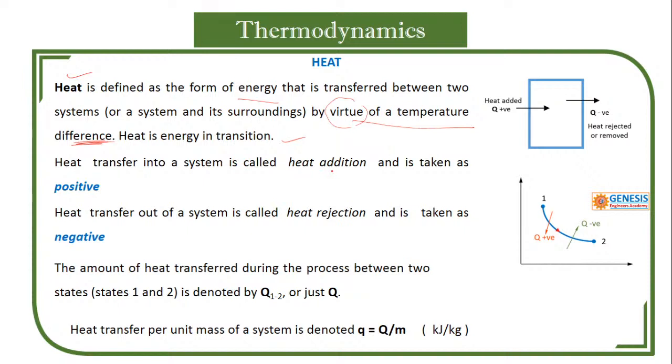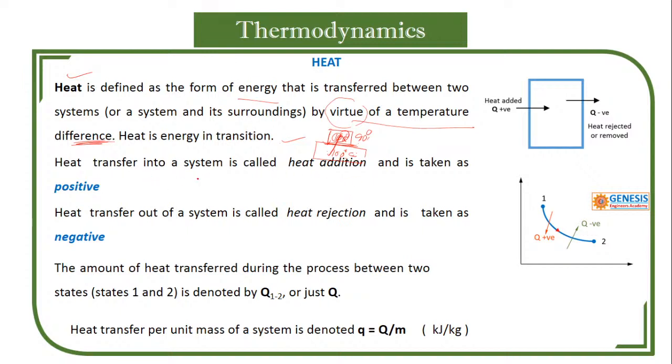This is okay. So if heat is to be transferred, consider a hot body at 100 degrees centigrade kept next to another hot body which is also at 100 degrees centigrade. You can expect that there is no flow of heat because the temperature difference is 0. If the other body is at 90, then the temperature difference is 10, and heat starts flowing from 100 to 90, not from 90 to 100.